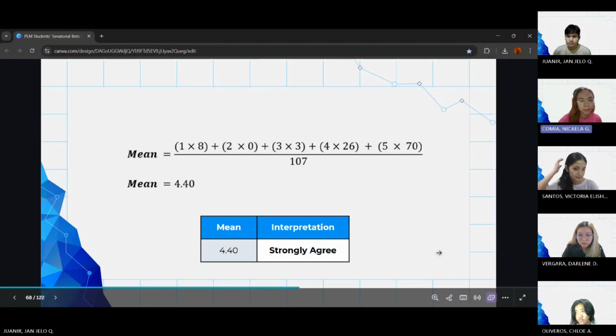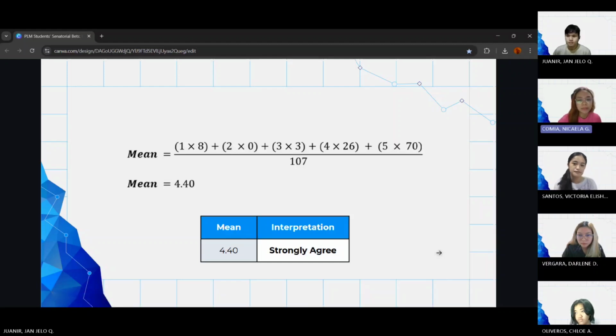So this mean of 4.40 is between our first two examples or data sets. While this still lies in the strongly agree range, it shows slightly less strong agreement than the 4.53, but more than the 4.28. So this demonstrates how the distribution of responses directly impacts our central tendency measure.